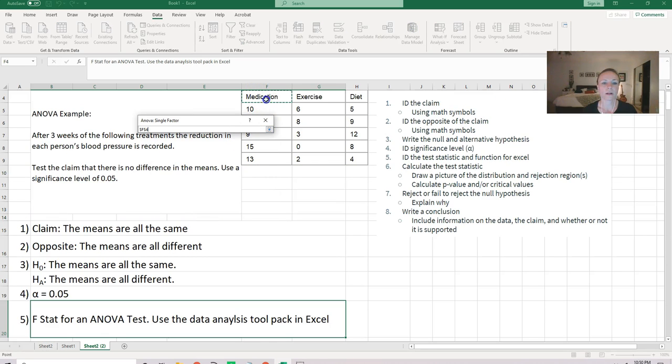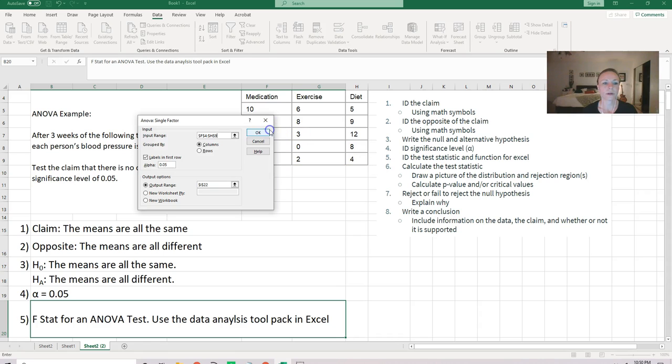And then we're going to highlight our data and select the down arrow. Now it should show the range for your data. Our data is grouped by columns, as I have a column title and data underneath each column. I do have labels in the first row, which is medication, exercise, and diet, so I want to make sure that I have a check mark in the labels in the first row box.